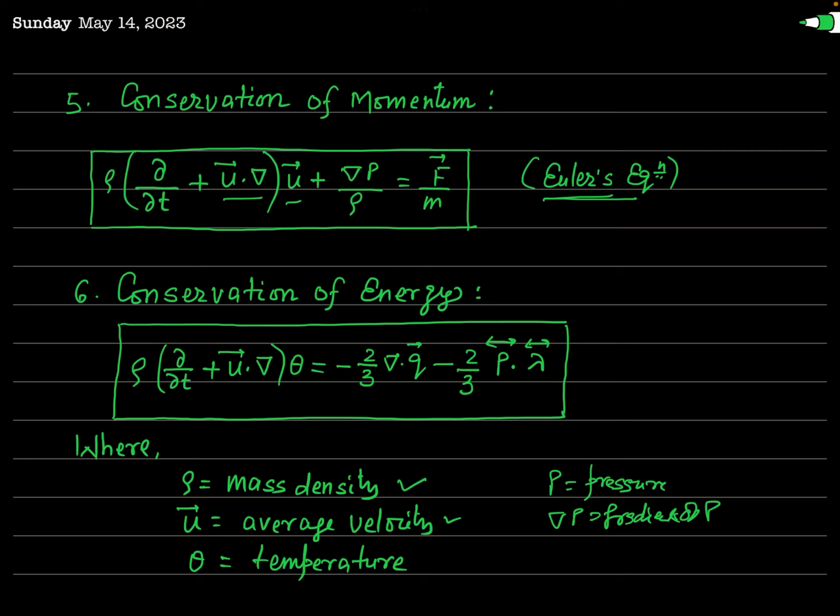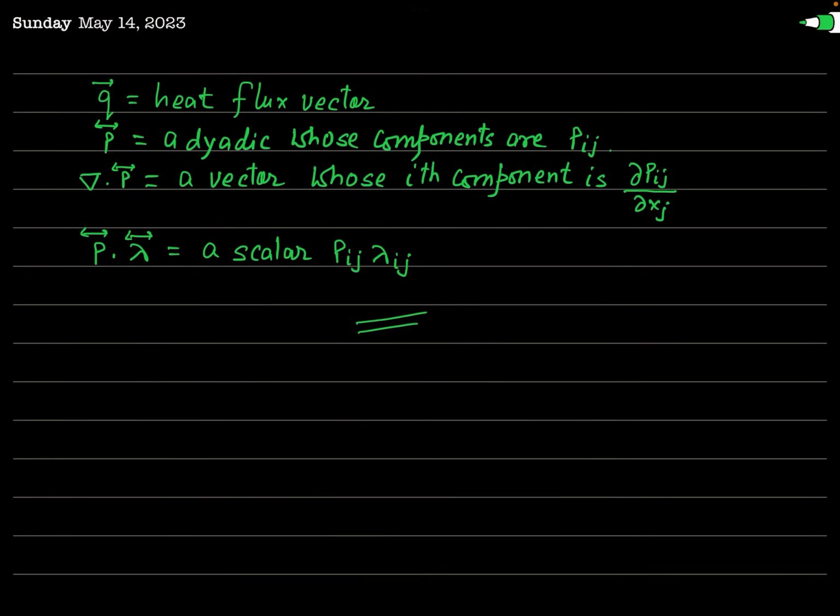This is rho times (del theta by del t plus u dot del theta) equal to minus 2 by 3 del dot q minus 2 by 3 P dot del u. Here you can see what the different quantities are. This theta represents the temperature, and this vector q represents the heat flux vector. This is the heat flux vector.